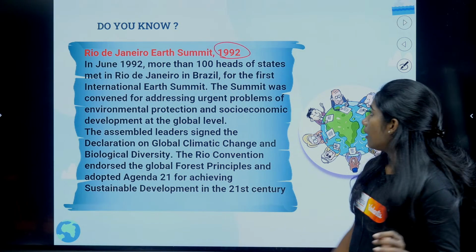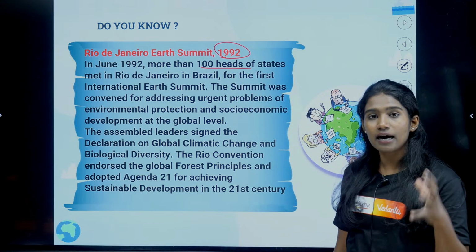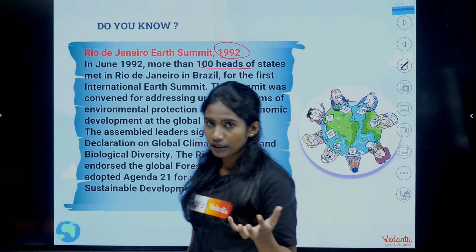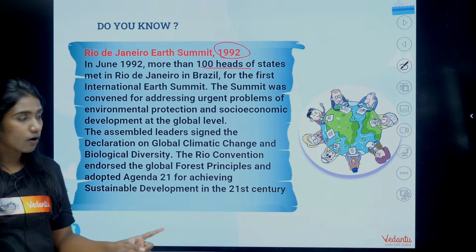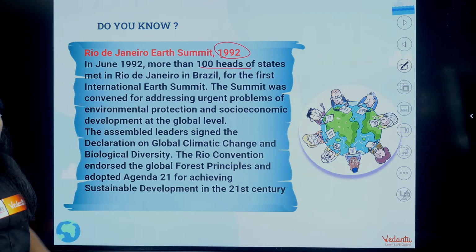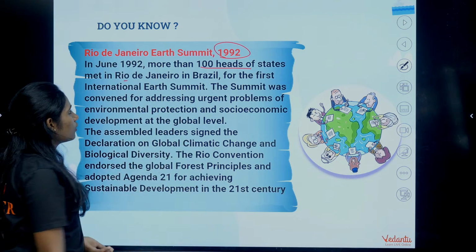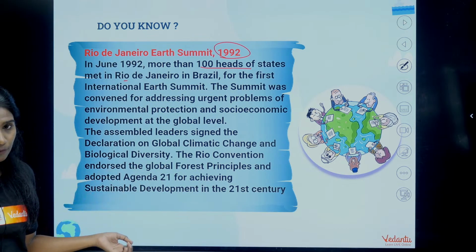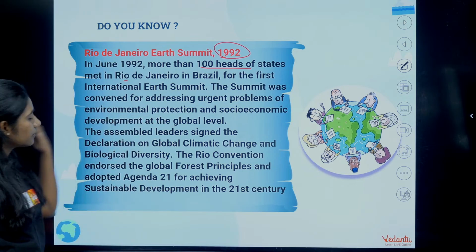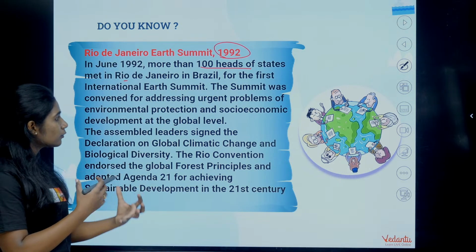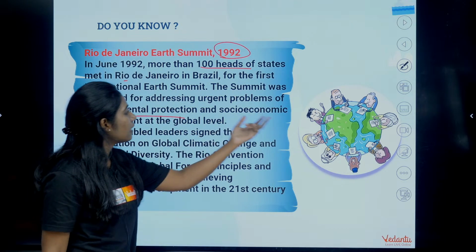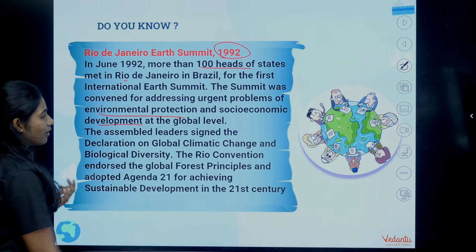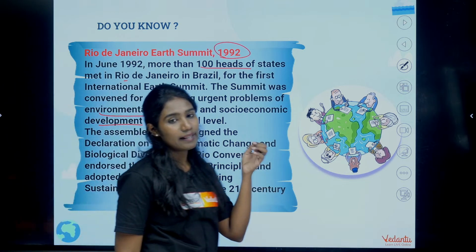And in 1992, a hundred leaders from different countries attended the International Earth Summit. Where did that take place? It took place in Rio de Janeiro in Brazil. There they discussed issues related to environmental protection and socio-economic development at the global level.